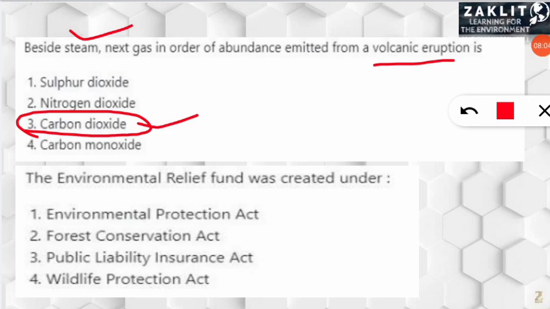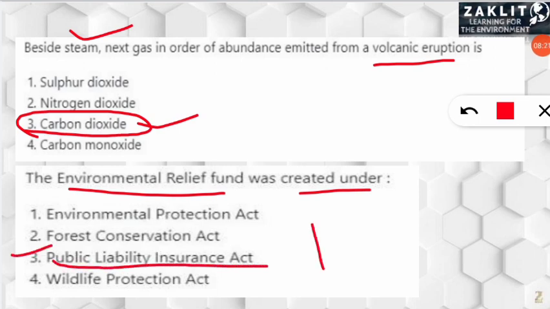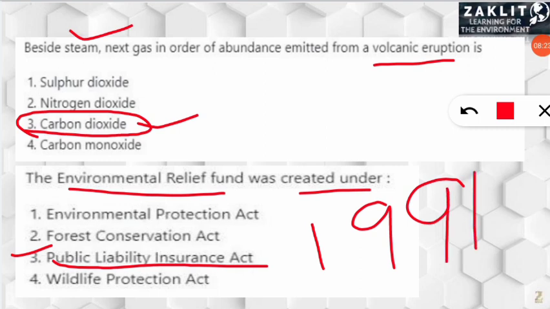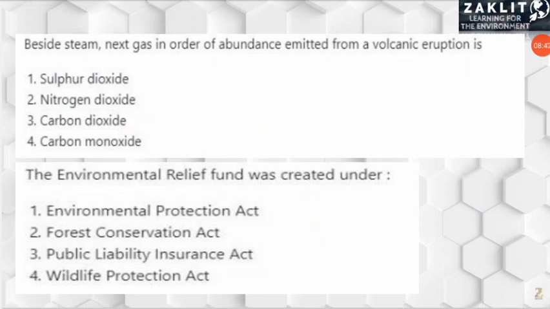Moving to the next question, it was related to the Environmental Relief Fund. So many questions from the EIA. So this question was asking: the Environmental Relief Fund was created under which of the following acts in India. So here the correct option will be option number 3, under the Public Liability Insurance Act, which was enacted in 1991, Environmental Relief Fund was created in our country. Let's move to the next slide.